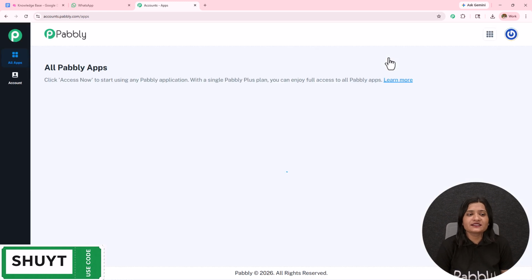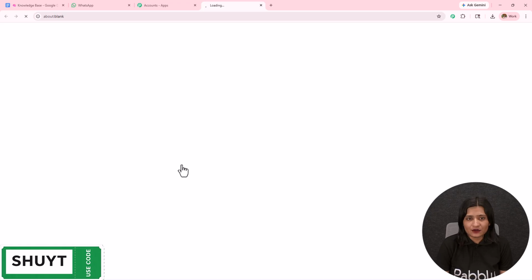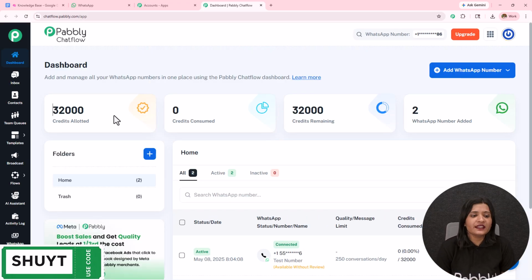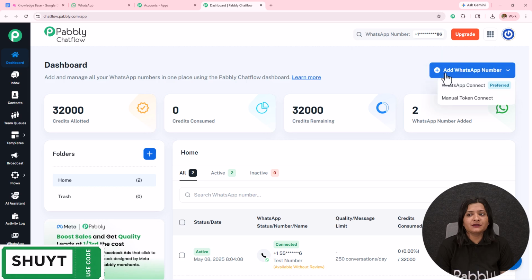Here, as I'm an existing user, I'll click on this sign in, and here the all Pabbly apps page has appeared in front of me, where I'm going to select this Pabbly Chatflow Access Now. And I'm landed on the app dashboard of Pabbly Chatflow. Here I will be able to find the credit allotted, credit consumed, credit remaining and the WhatsApp number added. If you wish to add your WhatsApp number, you can simply click on this WhatsApp Connect button